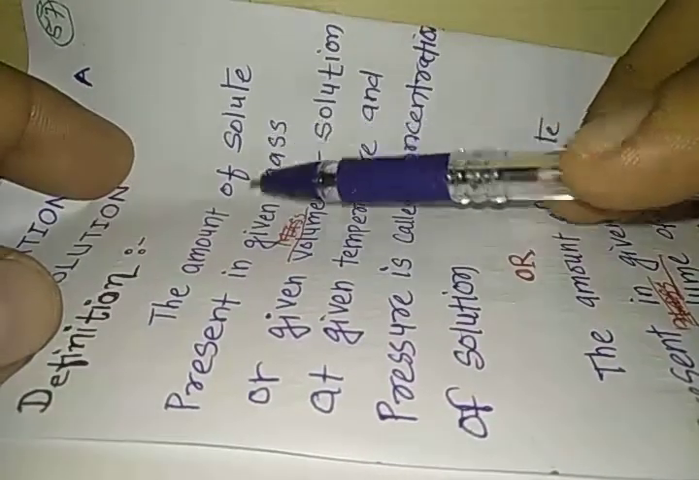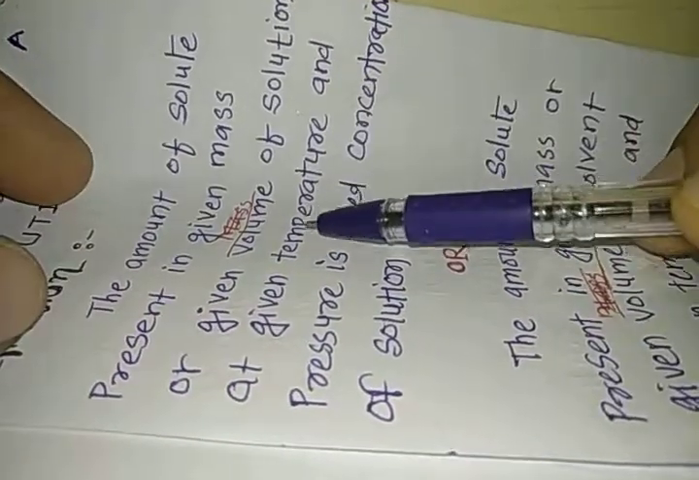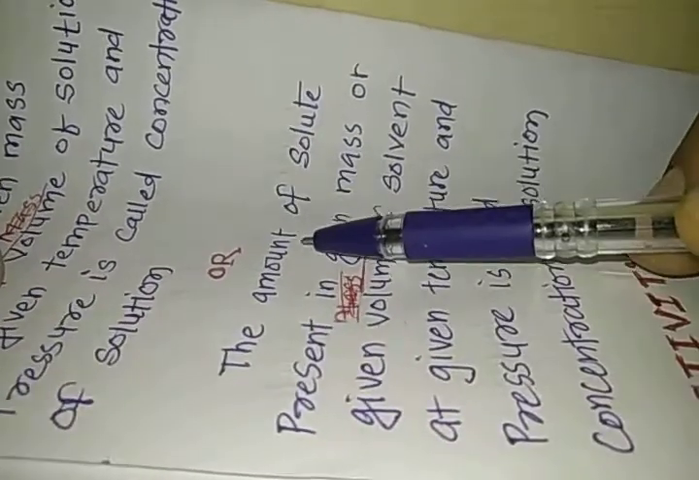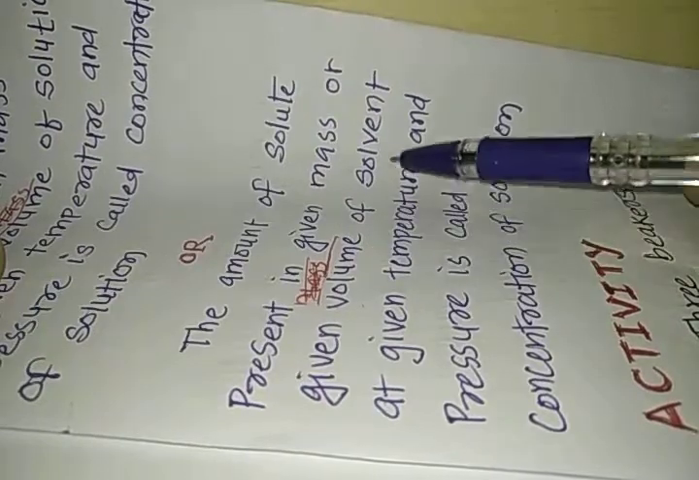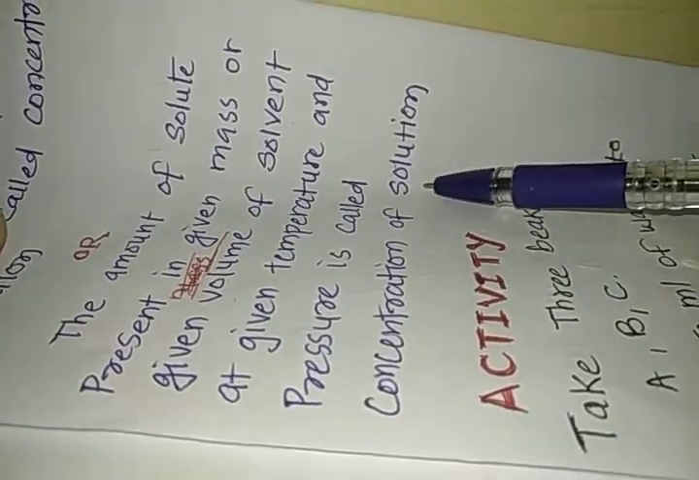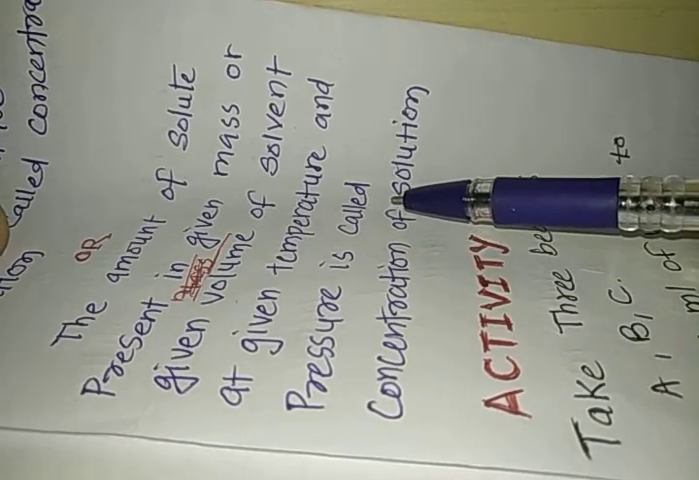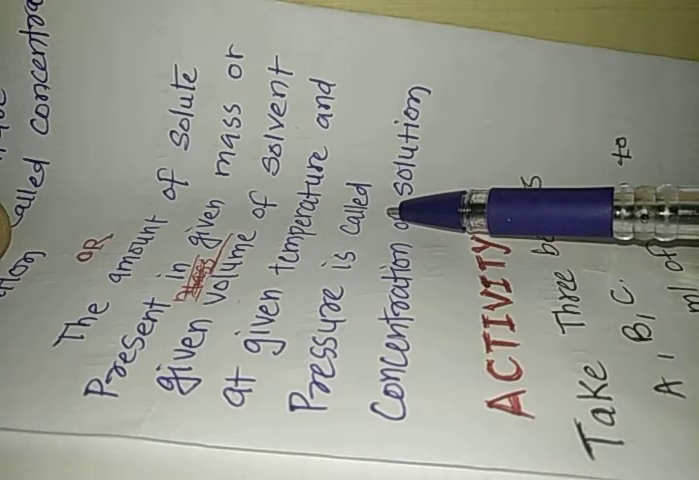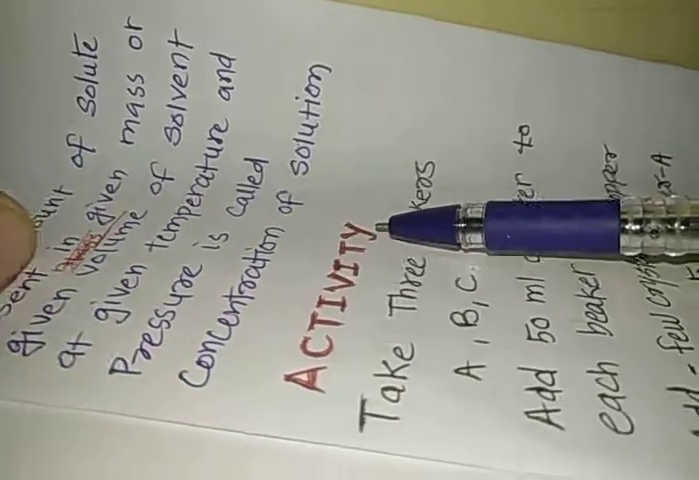The amount of solute present in the given mass or given volume of a solution at given temperature and pressure is called concentration of a solution, or the amount of solute present in a given mass or given volume of solvent at given temperature and pressure is called the concentration of solution. So concentration of solution is the amount of solute either in the solvent or in the solution present at given temperature and pressure.